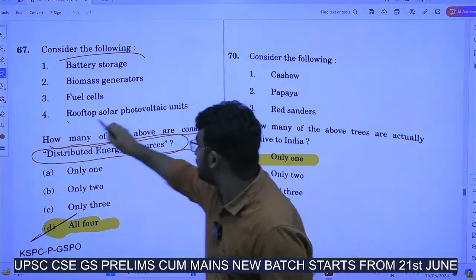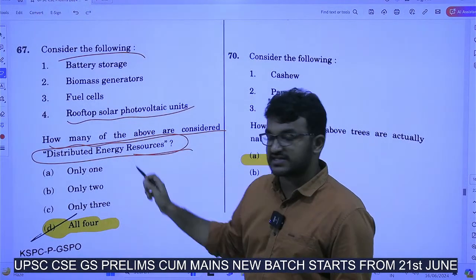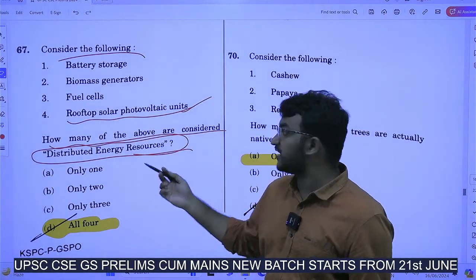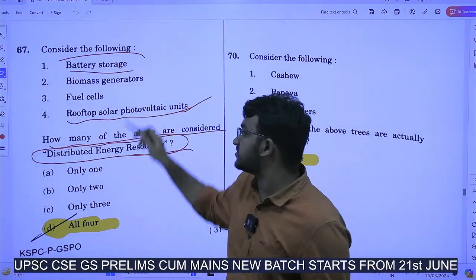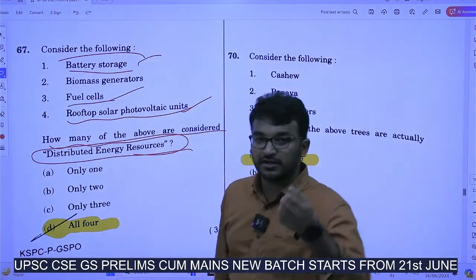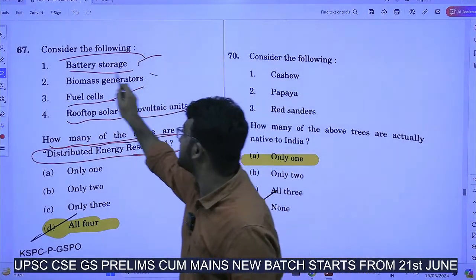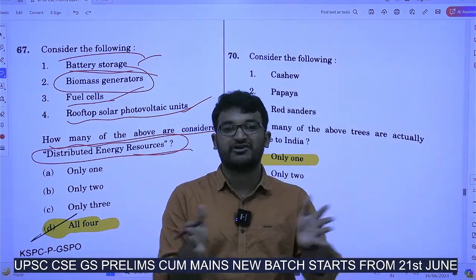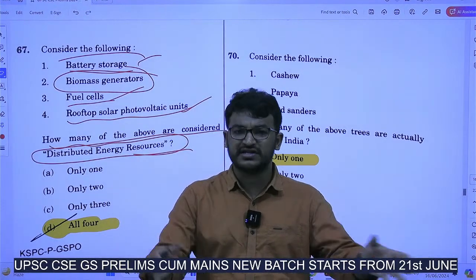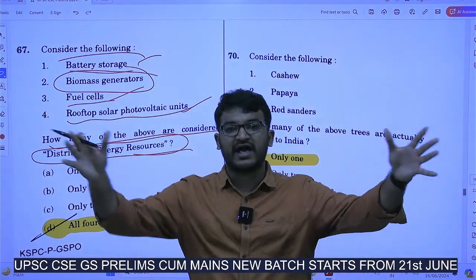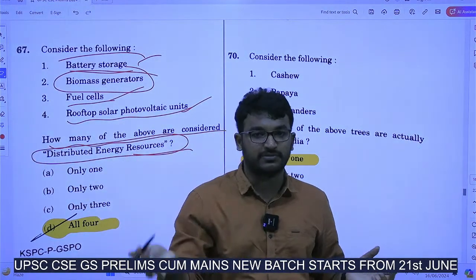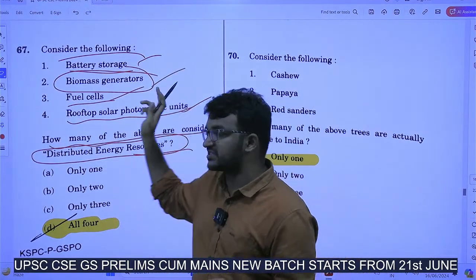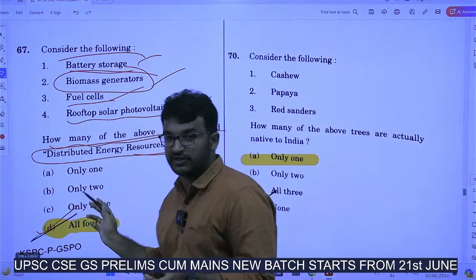So consider now rooftop solar photovoltaic. By name itself you can answer this question. Rooftop solar photovoltaic units are distributed energy resources. Battery storage, this is also distributed. Fuel cells, this is also distributed. You might get confused by this option, biomass generators, but in rural areas biomass generators are used. Right, so it also happens in a decentralized manner. Not larger things will be created and transfer channels will be created. So this also comes under distributed energy resources. Answer is all four here.